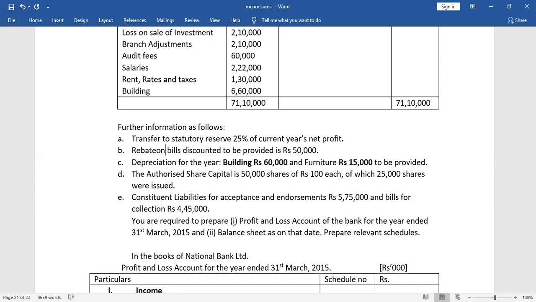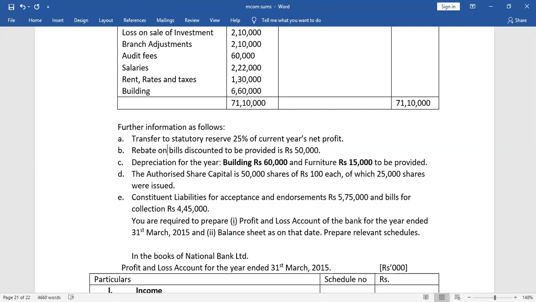Then we have rebate on bills discounted to be provided, rupees 50,000. Now, what do you mean by rebate? Rebate means next year's income received in advance. This is prepaid.